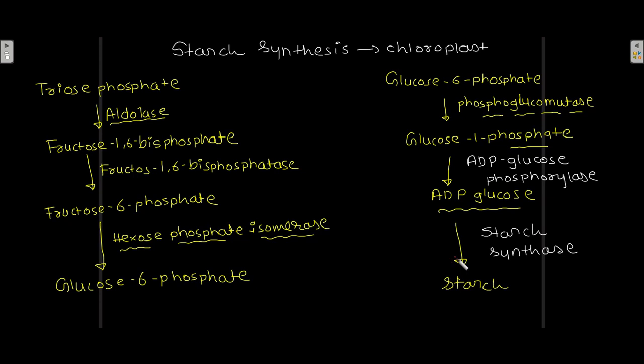And this reaction is catalyzed by starch synthase. Starch synthase takes the glucose residue from ADP glucose and gives it to the growing chain of starch, and that is how the starch grows. Starch synthesis takes place in the chloroplast.